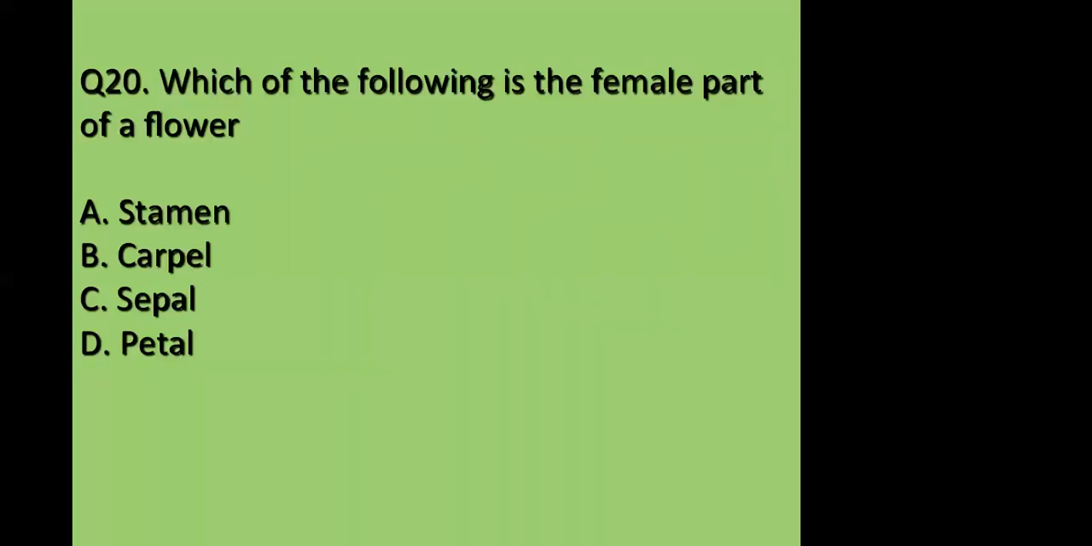Stamen or the androecium contains the filament and the anther. Stamen we can also call androecium, one and the same. It contains the anther and the filament. Carpel, or gynoecium, contains the ovary, the style, and the stigma.